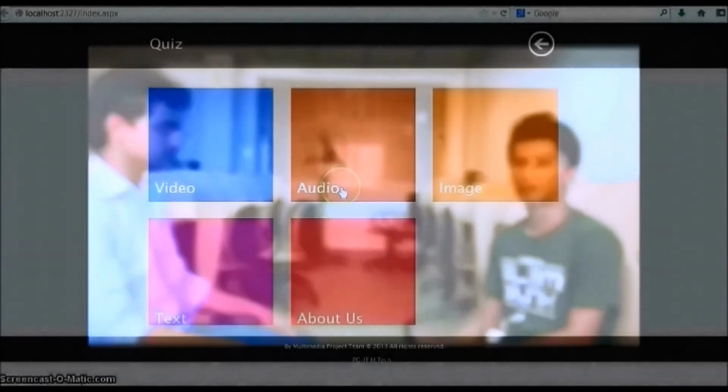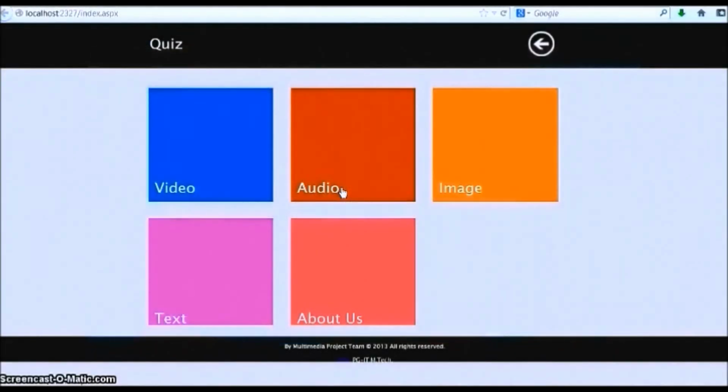Okay, so can you show us a demo of your whole module? Okay, it's the demo. Hello, myself Lokesh Shah, and I am going to present the demo of our module, that is quiz and report. So here you are seeing the front page of our module. This is the master page and it is designed using CSS and jQuery. Here we have divided our module into four sections: video, audio, image and text. Every section will contain 10 questions.